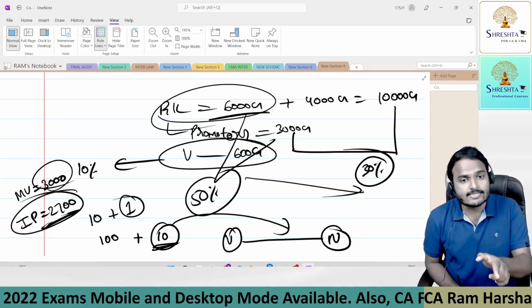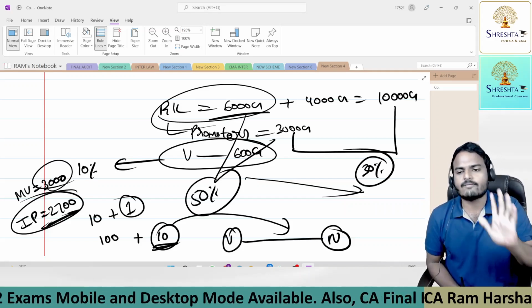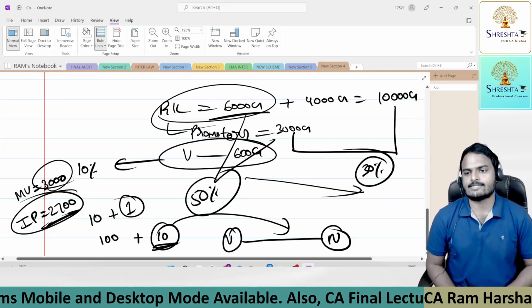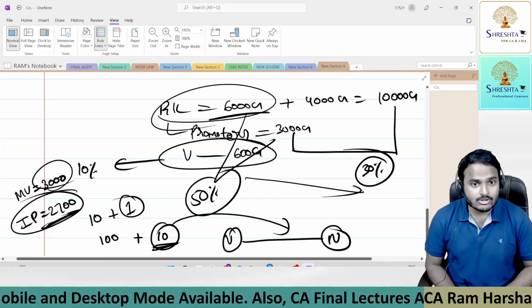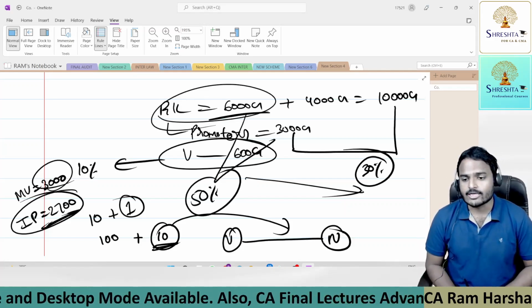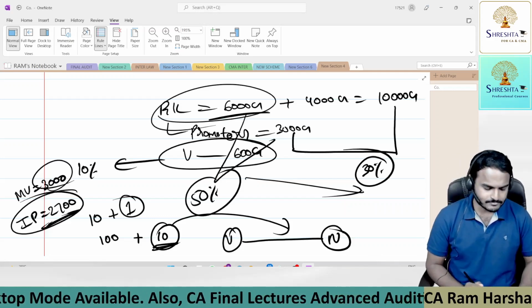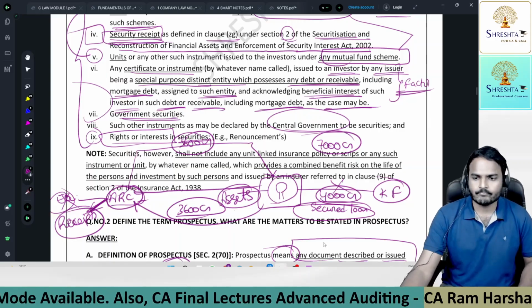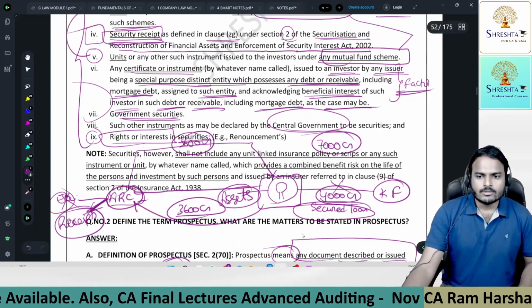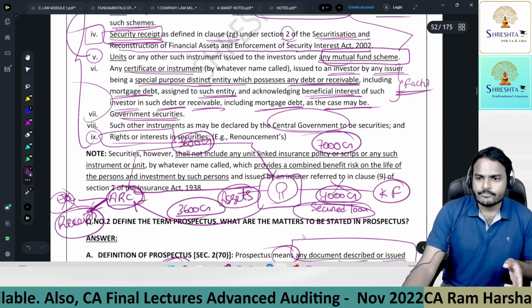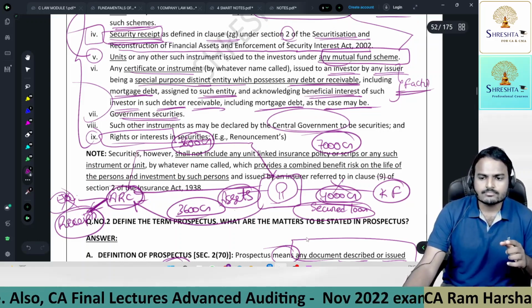Now the sale of rights also comes under the definition of securities. So with this, the securities definition is completed. The remaining part I will cover in the next video.